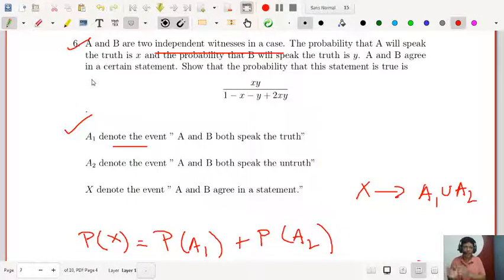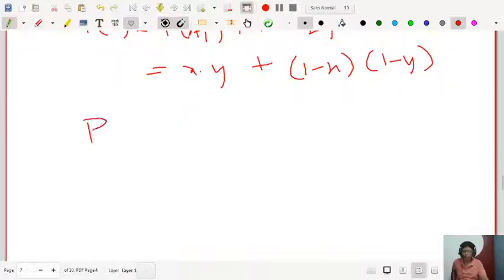They are agreeing in a statement, and you have to prove that the statement is true. So you have to find out the probability of A1 given X, that is, on the condition that X has occurred. That means the probability that the statement is true on the condition that they are in agreement.